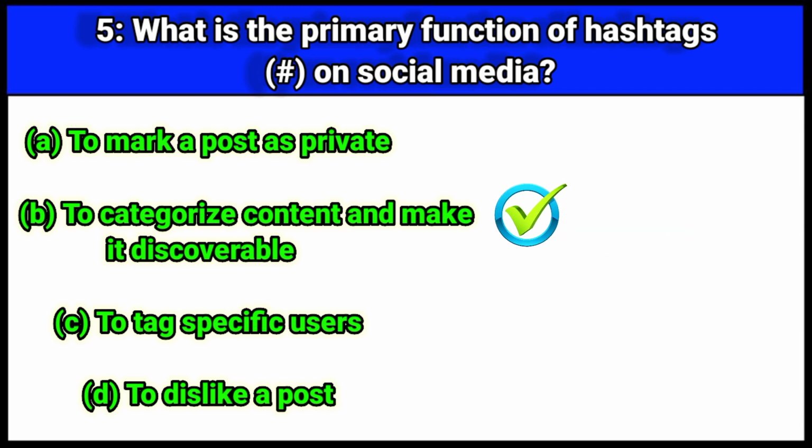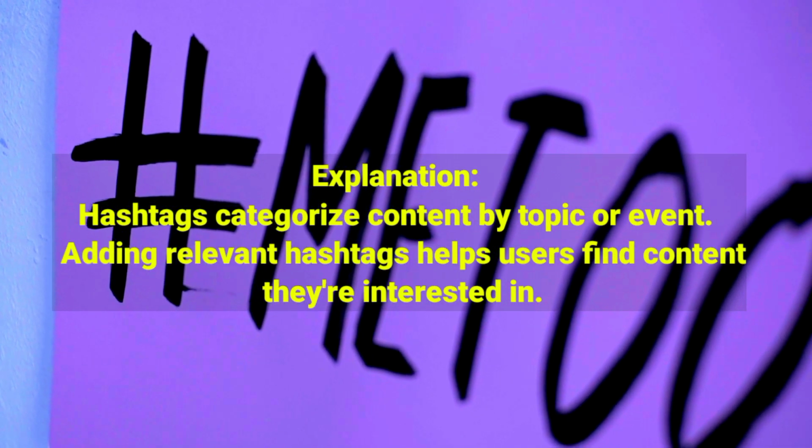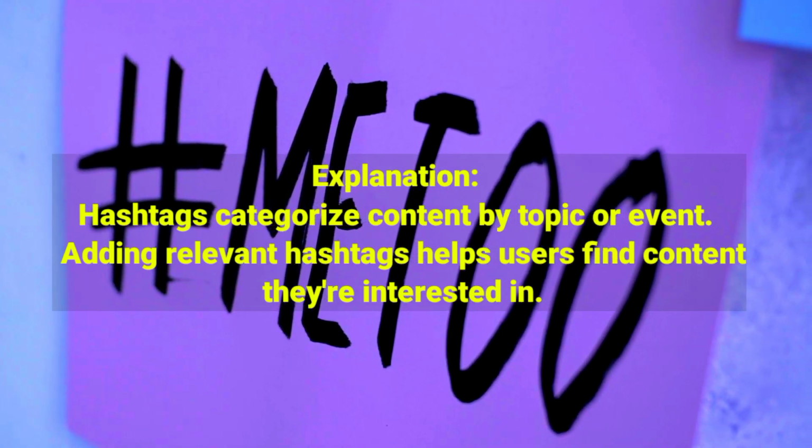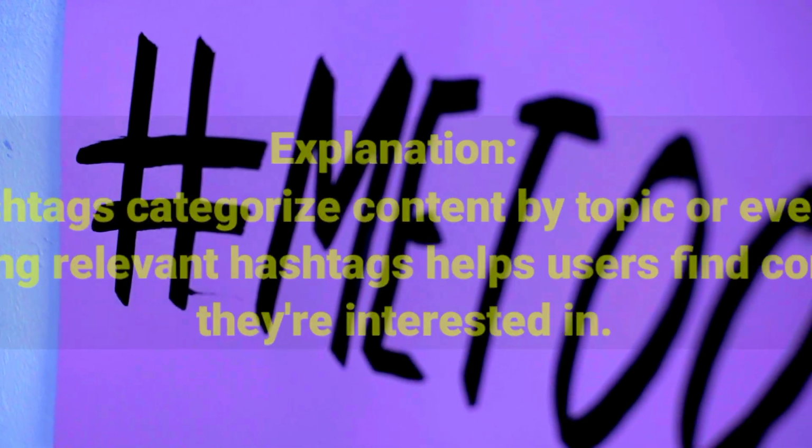The correct answer is option B. To categorize content and make it discoverable. Explanation. Hashtags categorize content by topic or event. Adding relevant hashtags helps users find content they're interested in.